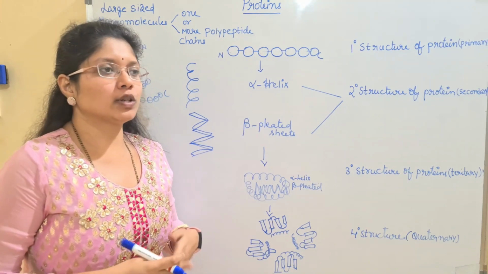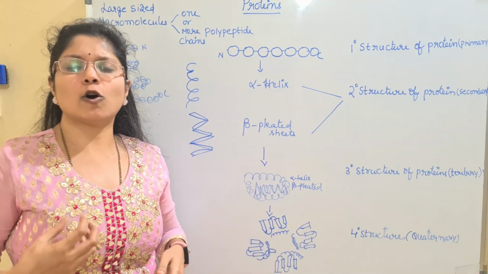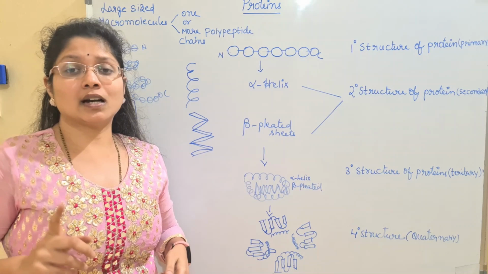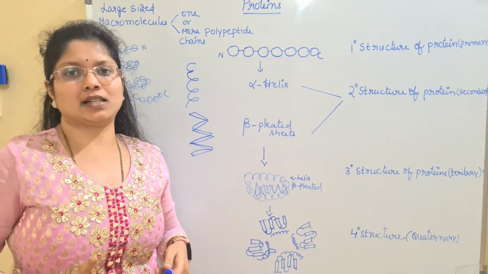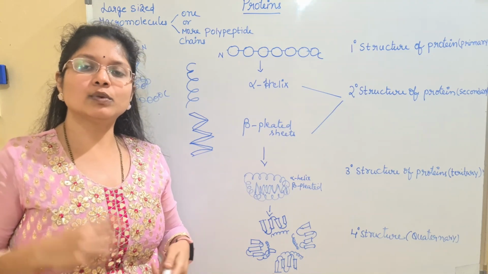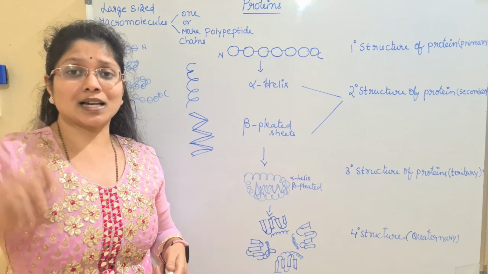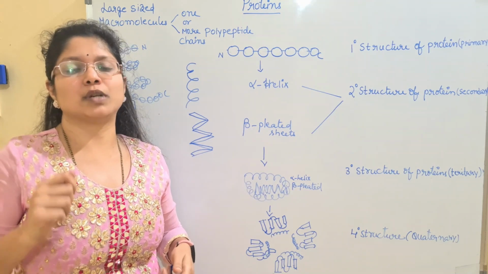For example, if you take the cereals, the grains, they are mainly rich in methionine, but they are deficient in lysine. This is one example. And when you compare with the pulses, the reverse condition is there. They are rich in lysine, but they lack methionine.